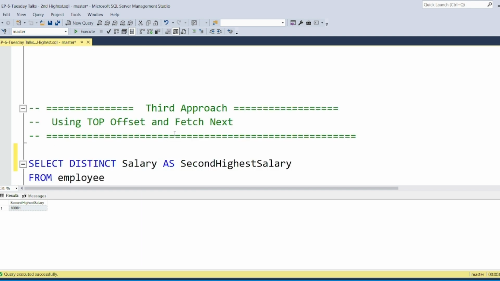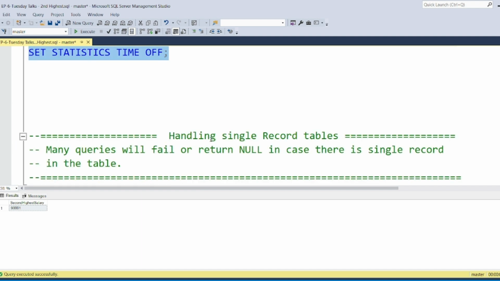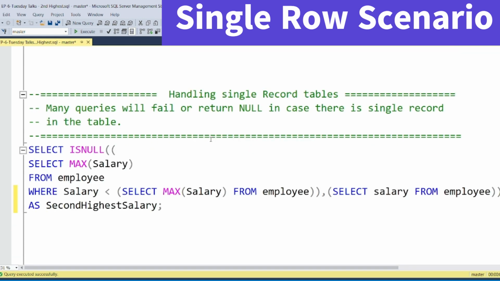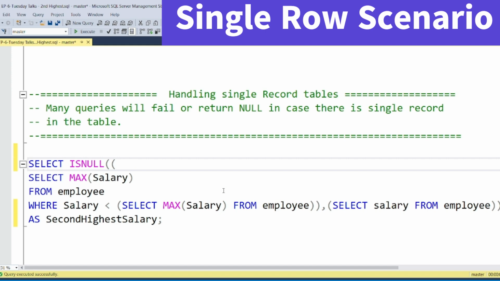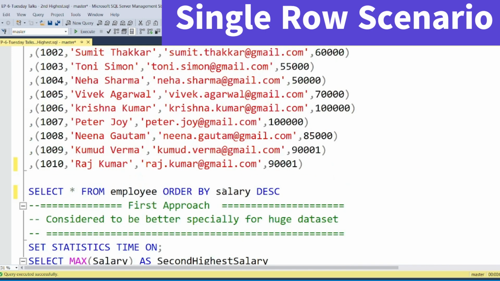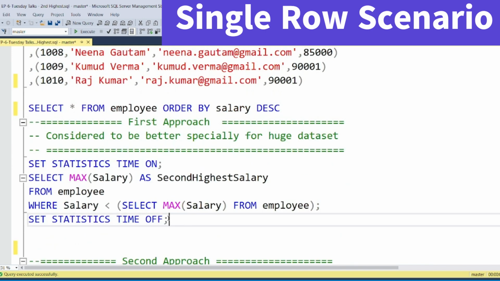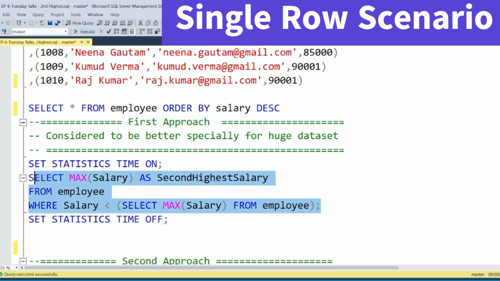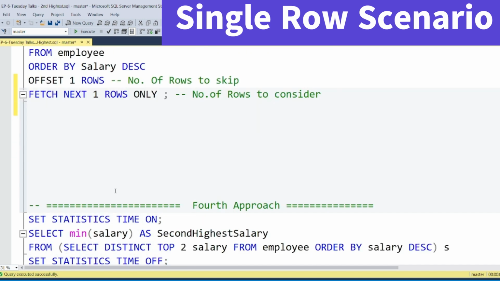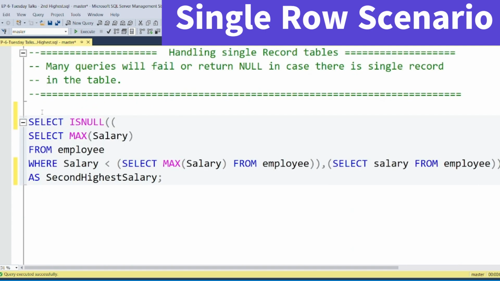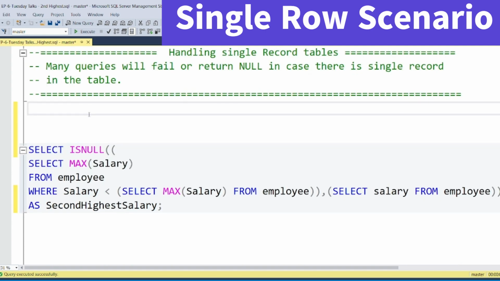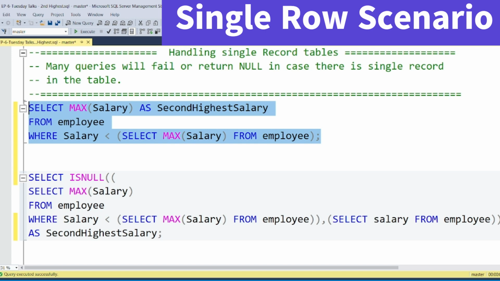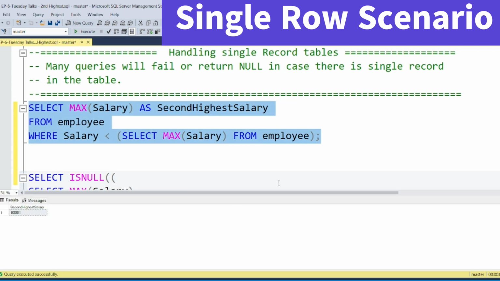Make sense? Perfect. So let's go and try to handle the single row situation. So a single row situation comes in, let's say I am going to execute one query. I'm taking the first query here, copying it, and executing it out here. This time it gives me the correct answer, that is 90,001.